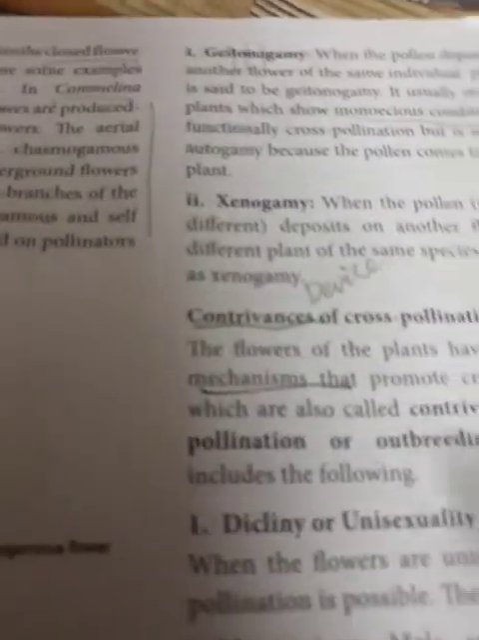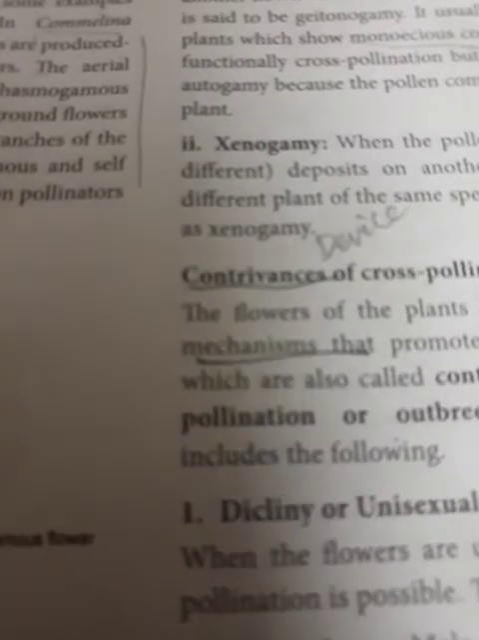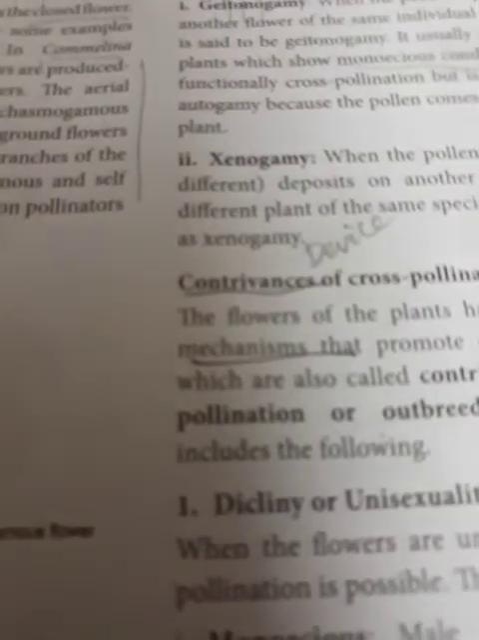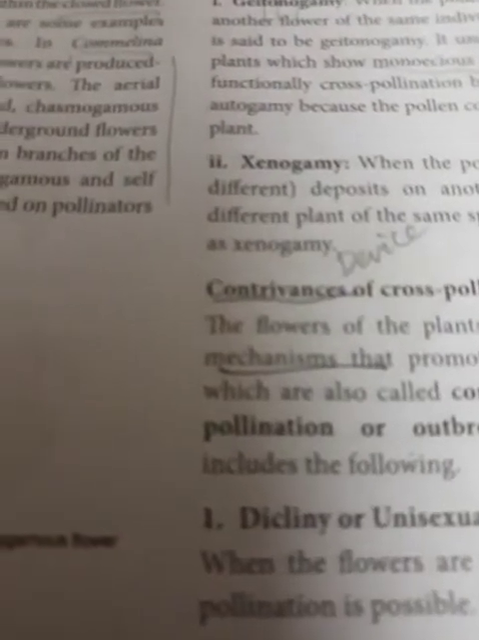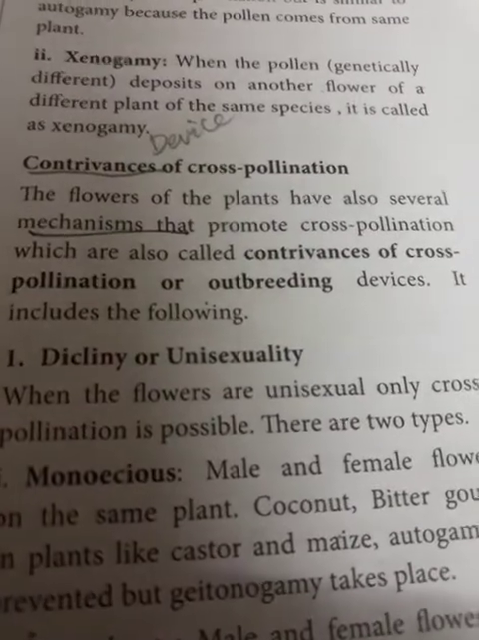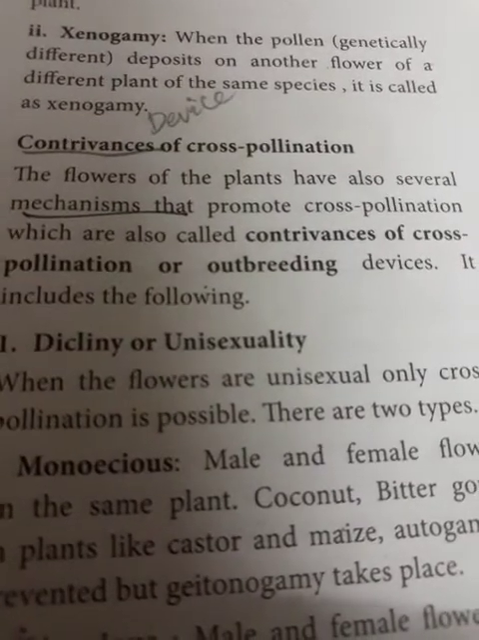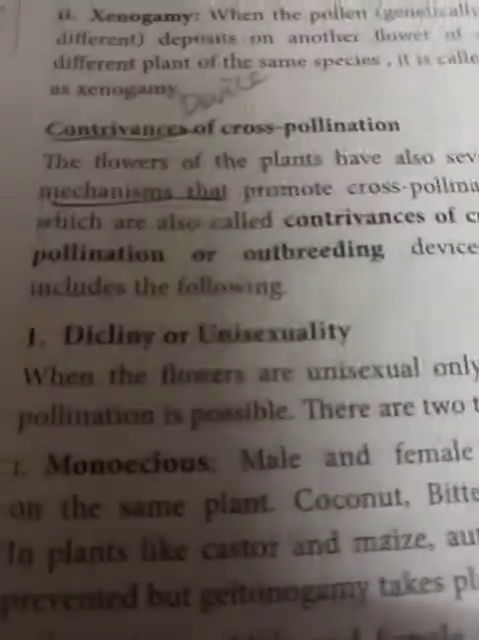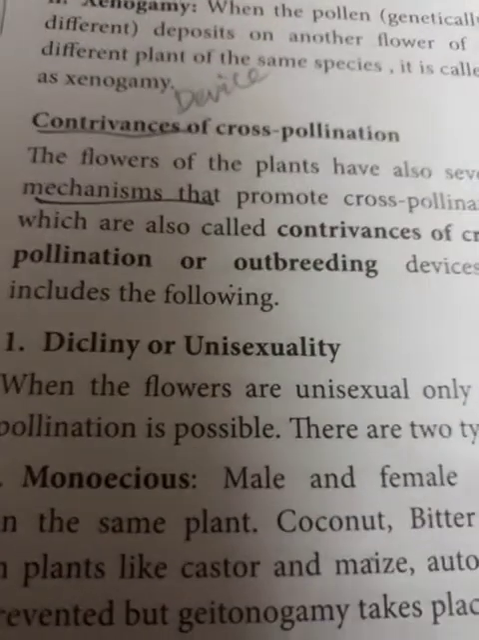Now in the next part we are going to discuss the contrivances of cross pollination. Contrivances are nothing but devices or mechanisms. How does this cross pollination take place? The flowers of the plants have several mechanisms that promote cross pollination, which are also called contrivances.